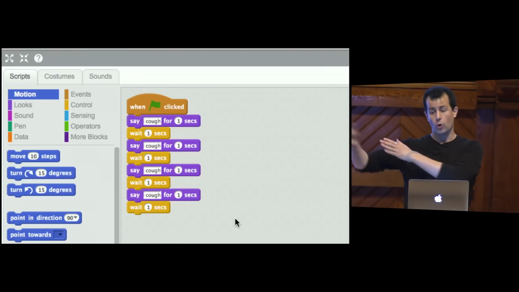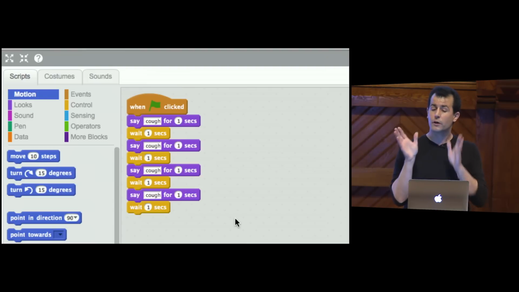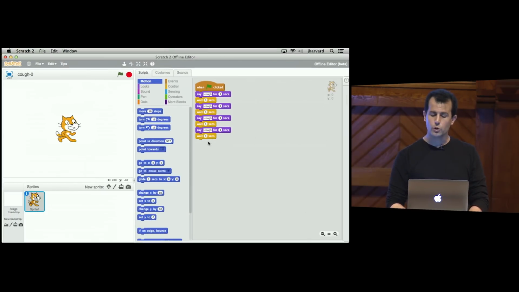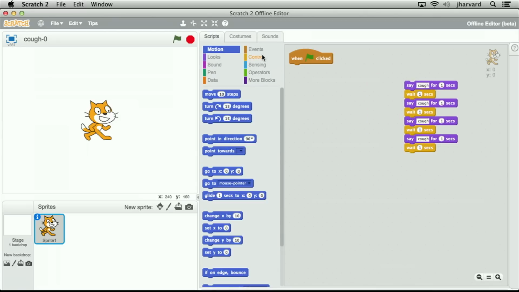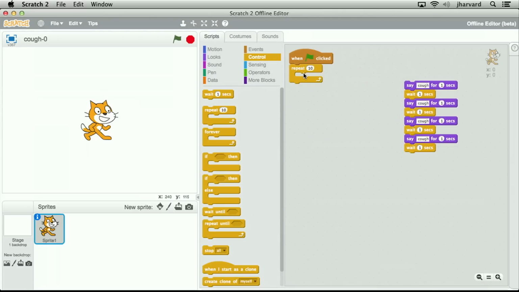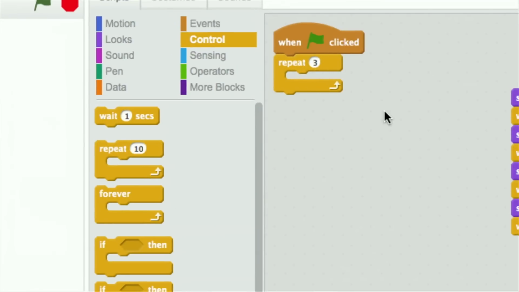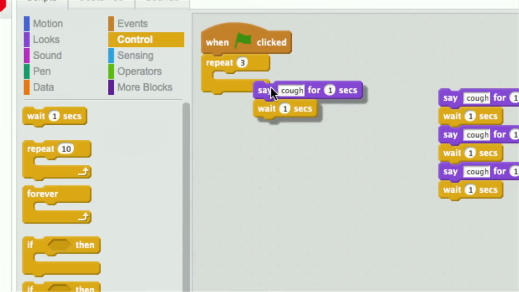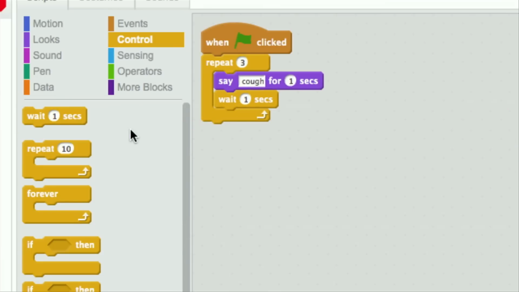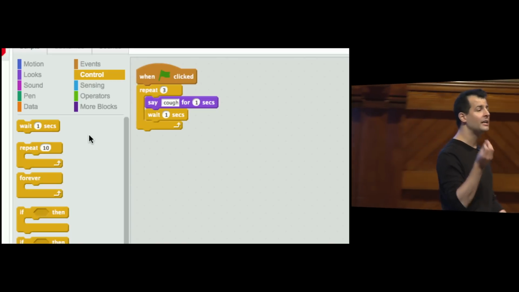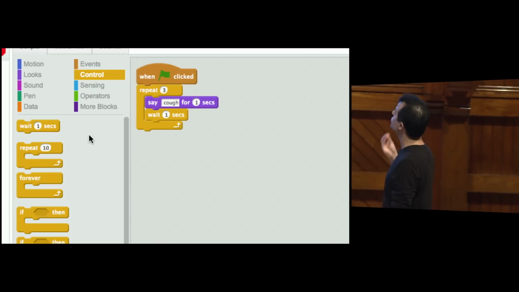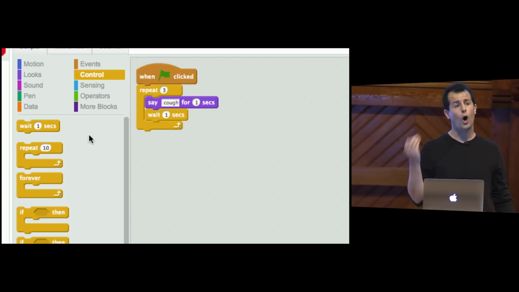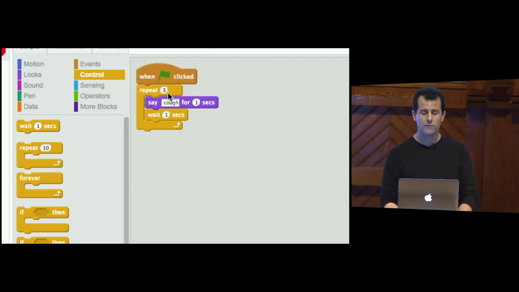OK, so we could actually really go all out and when you hit the space bar, have him cough. But if I just want to do something repetitively, recall that we do have some control constructs. Let me move this out of the way, go under control. Let me just do a repeat, say, 3 times. And now let me steal some of these puzzle pieces. Let me snap this in here. Let me throw these away altogether. And now I have a better designed program. Why? If I want to change the number of times this cat coughs, all I have to do is change one value from 3 to 4 or 5 or 6, or I could do something conditionally even with the spacebar if I wanted to.